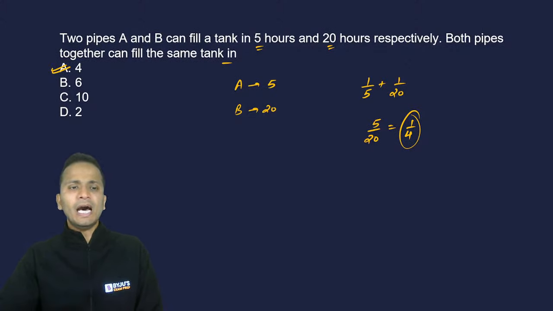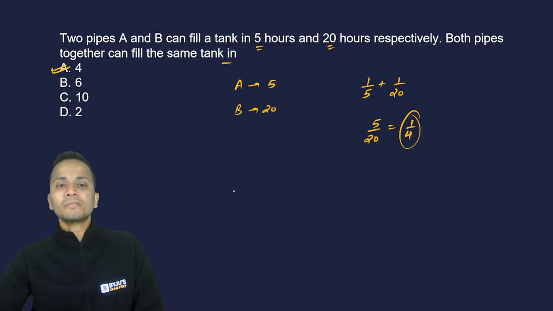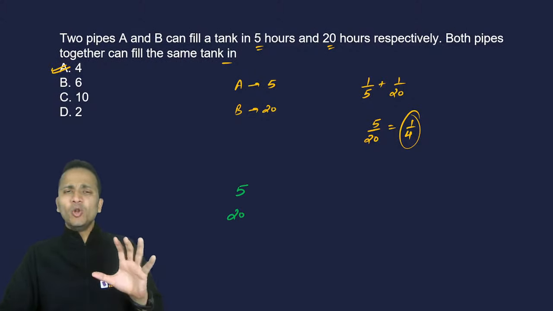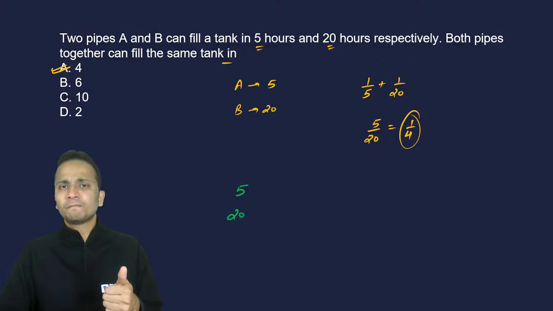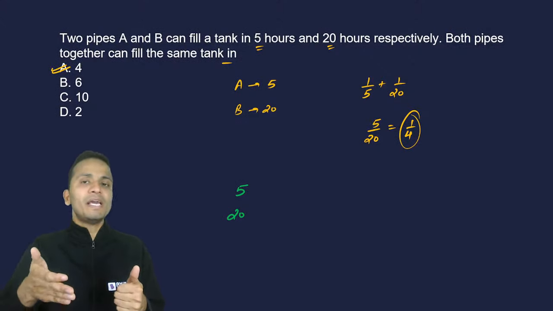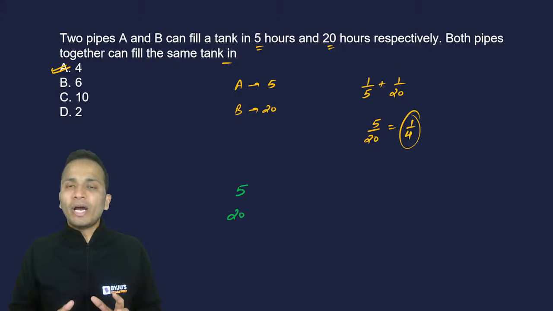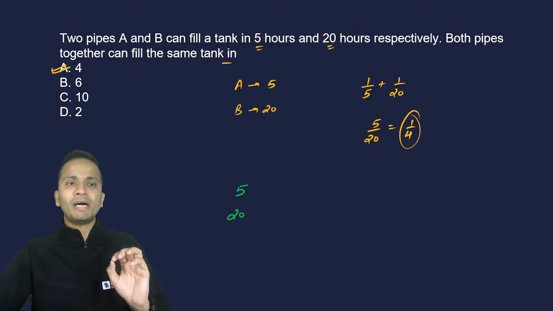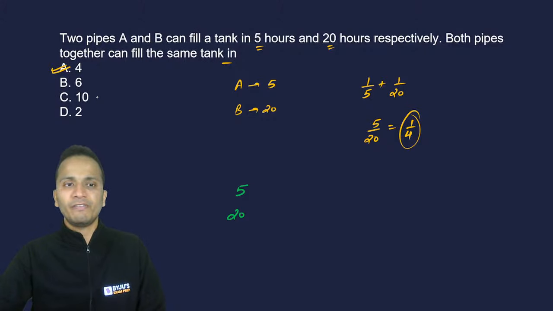Now, if I look at this question logically, A can finish the work in 5 hours and B in 20 hours. So A alone can finish the work in 5 hours. If B will help A, then the time required will be less than 5 hours. So one thing is for sure, my answer has to be less than 5 hours. So I can eliminate these two.